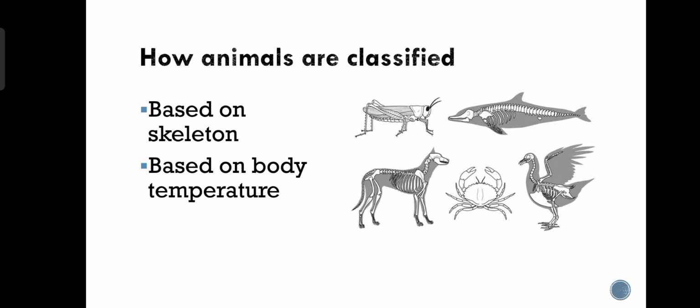For today's lesson, you have to learn why it is necessary to group the animals and how scientists classified the animals into different groups. You have to learn this, right? We'll discuss in detail how animals are divided based on their skeleton and body temperature. It's all for your today's lesson.